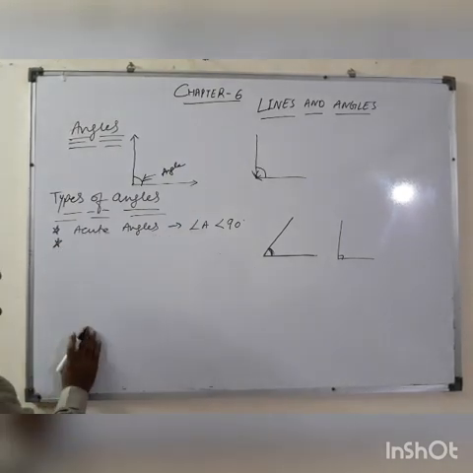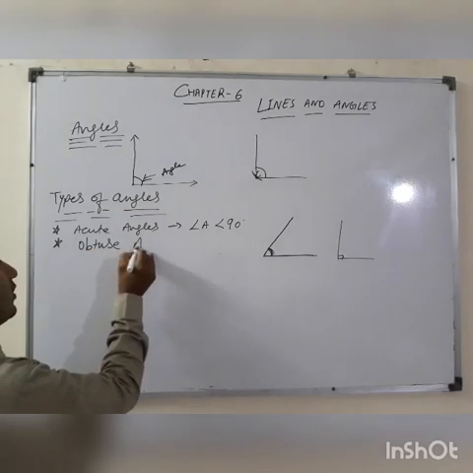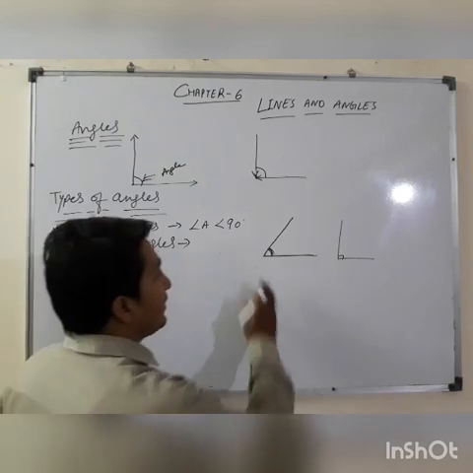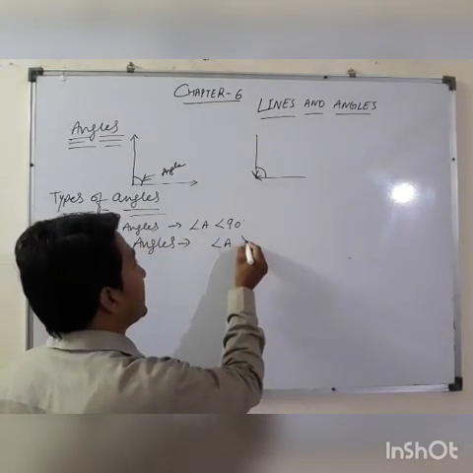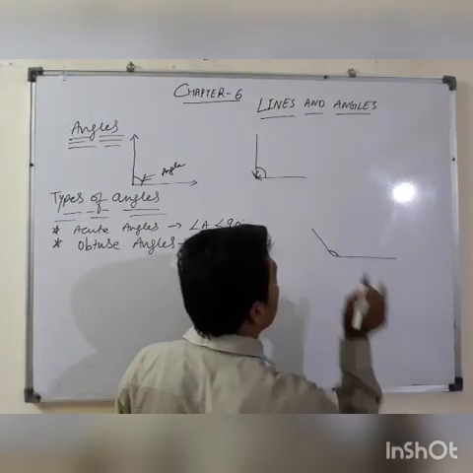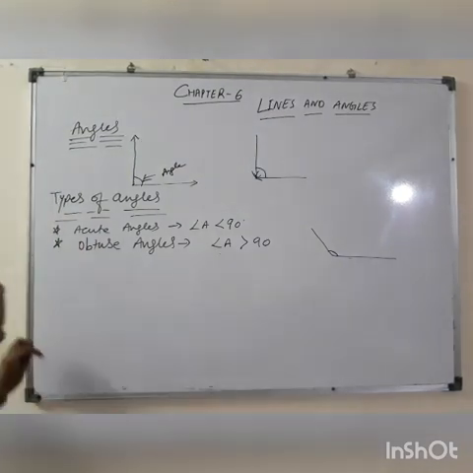Now, what is the meaning of obtuse angle? Obtuse angles are more than 90 degrees. For example, angle A is greater than 90 degrees, like this. This angle will be known as an obtuse angle.